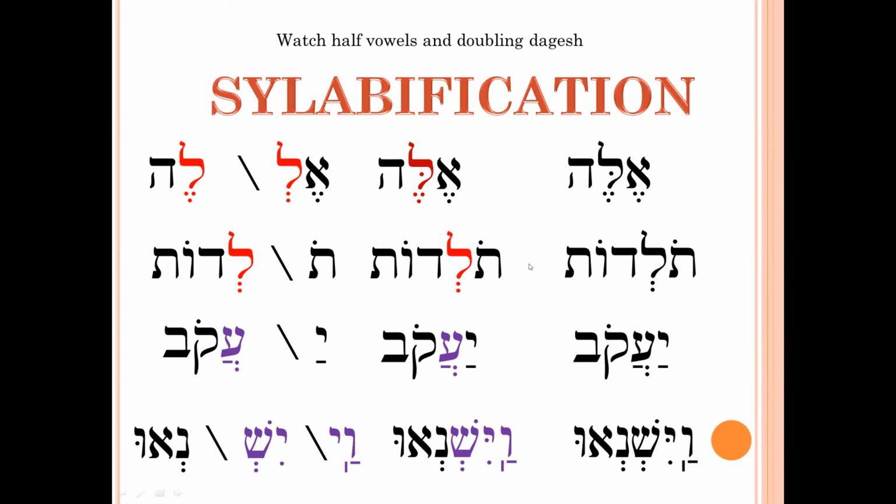So silent Shiva will close the syllable and vocal Shiva will open the syllable. Vocal or compound Shiva, because compound Shiva also has a sound. For example, here Khatef Pathak has the sound A. So in this case it is Ya-ako. Ako is one syllable and Ya is another syllable.